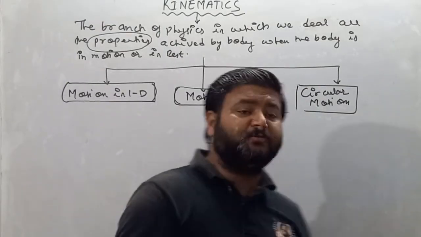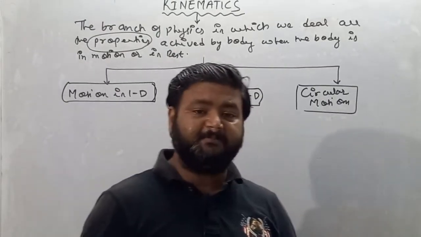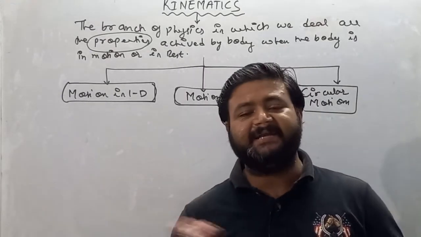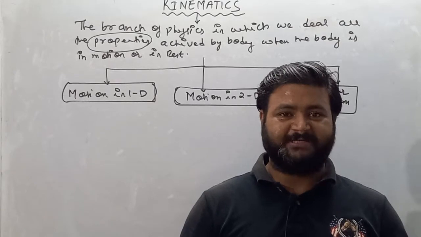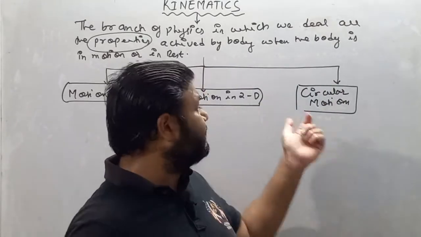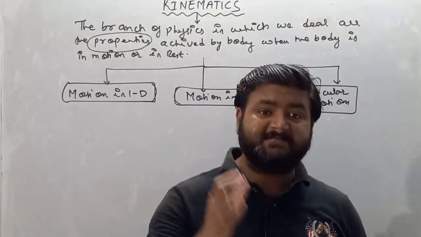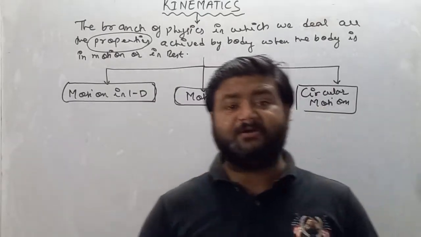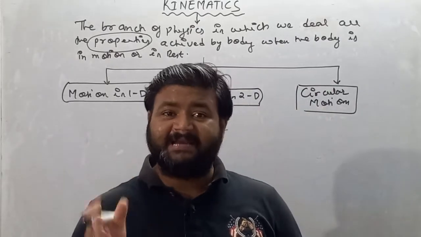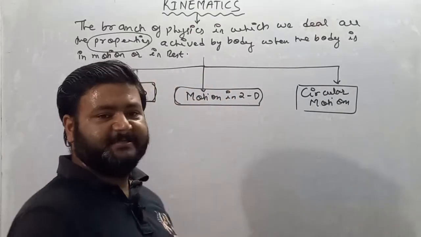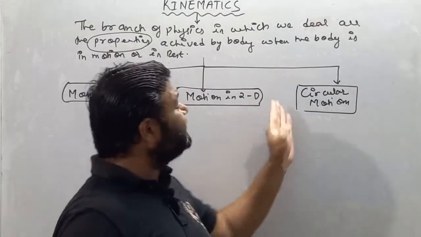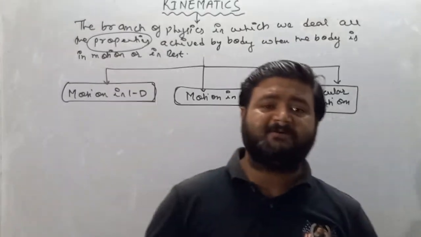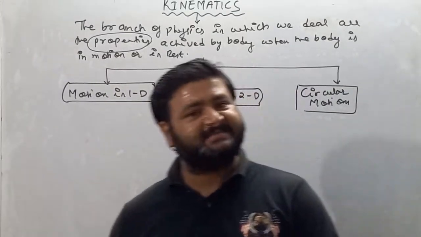Circular motion is basically of two types: horizontal circular motion and vertical circular motion. In this part we will study horizontal circular motion, and you must remember this thing: horizontal circular motion is an example of two-dimensional motion, but it is basically a different part, that's why I'll make it the third part. So two types of circular motion are in our syllabus.